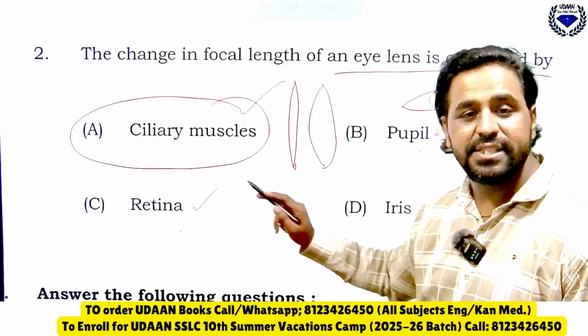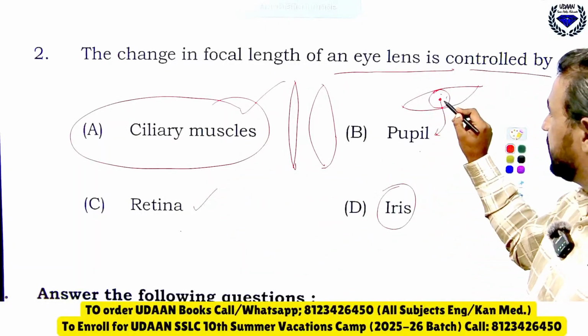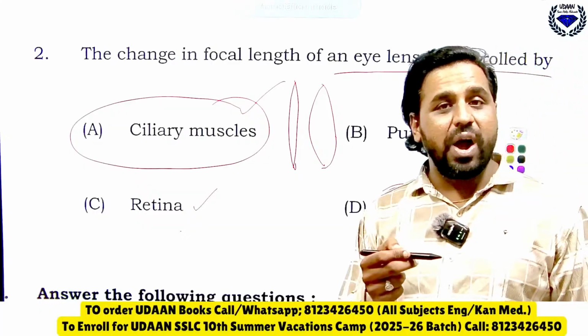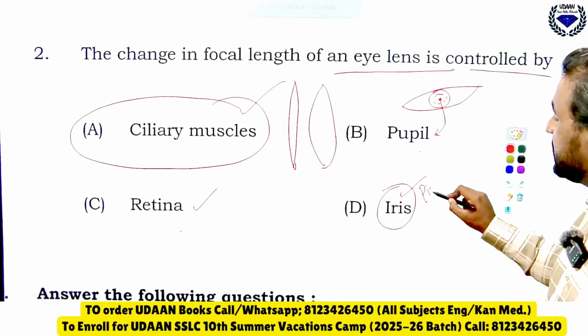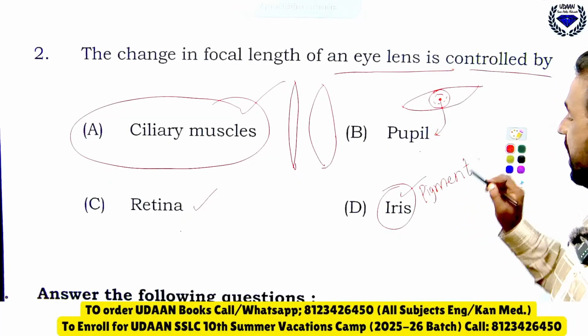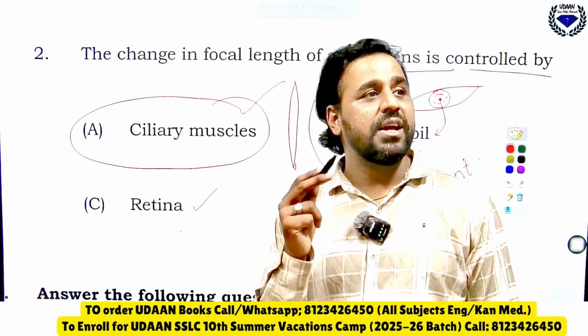Similarly, the retina is a part of the eye where the image is formed, and the iris is a color pigment. You can see brown eyes, blue eyes, green eyes. It is because of the iris. The iris is a color pigment which is present in the eye. And you should know all these definitions easily.